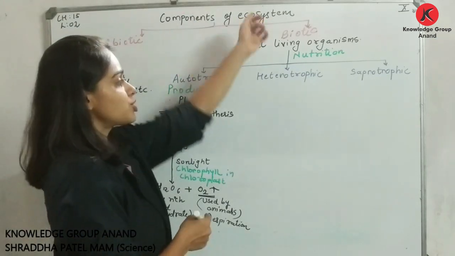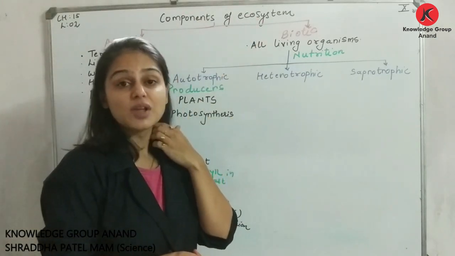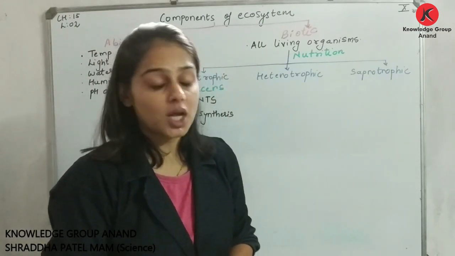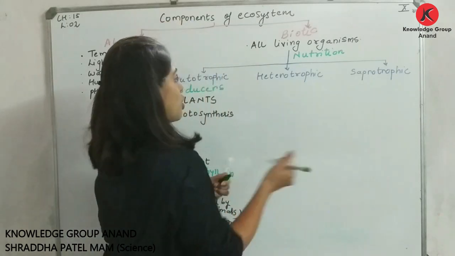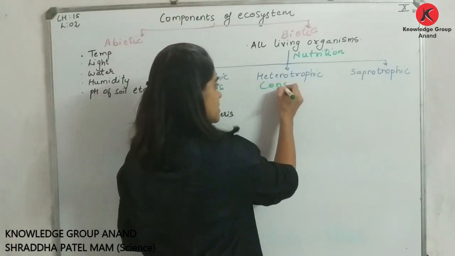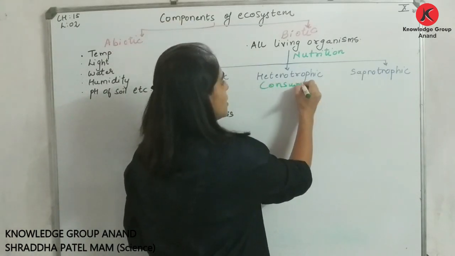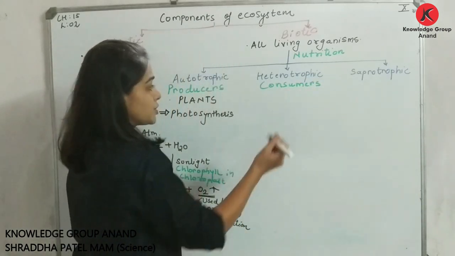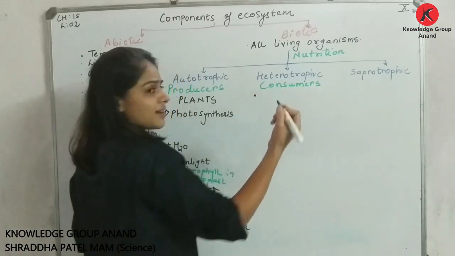Next mode of nutrition is heterotrophic. Okay, if I am talking about heterotrophic mode of nutrition, then here comes your consumers. Am I clear? If I am talking about consumers, so what are consumers?